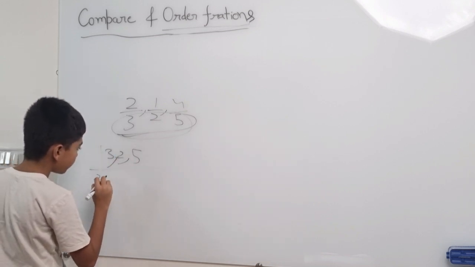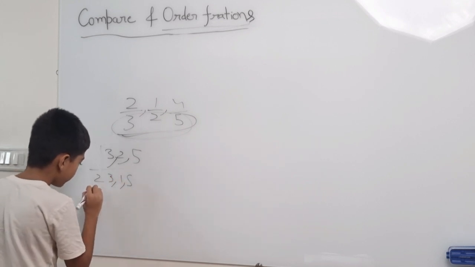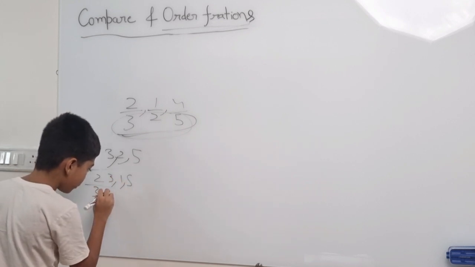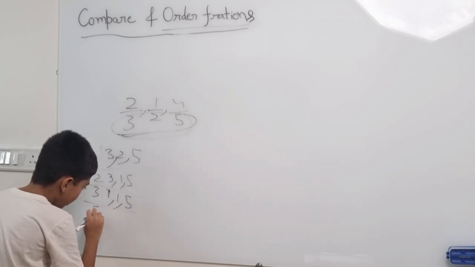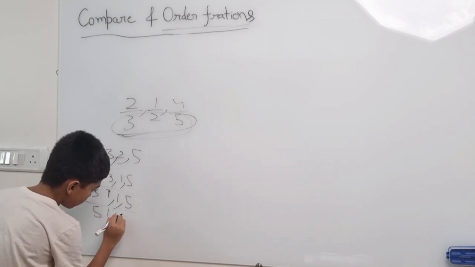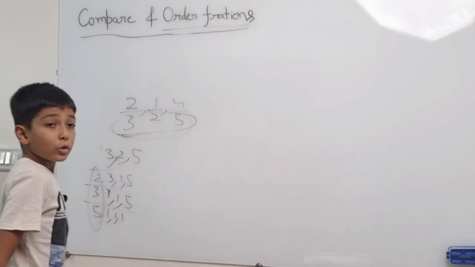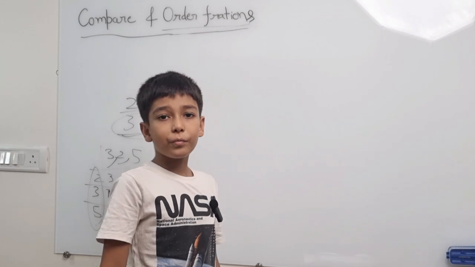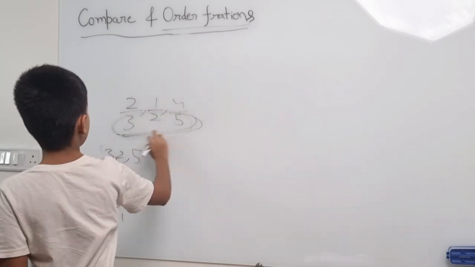Divide by 2 here: 3, 1, 5. Now 3 here: 1, 1, 5. Now 5 here: 1, 1, 1. Now just multiply these numbers. 2 multiply 3 is 6, 6 multiply 5 is 30. So this LCM is 30.